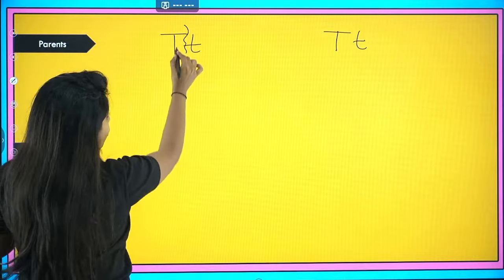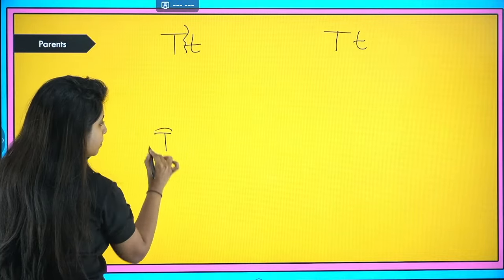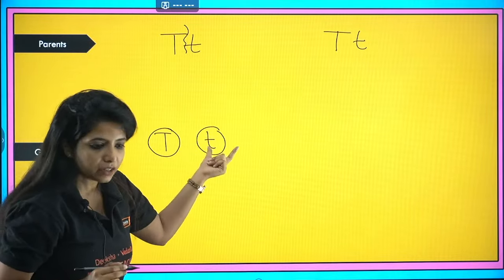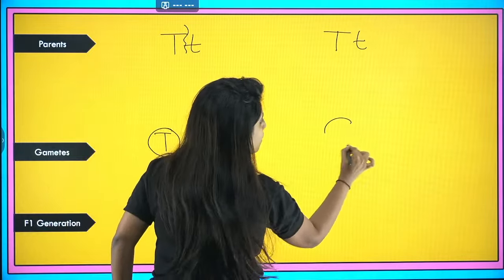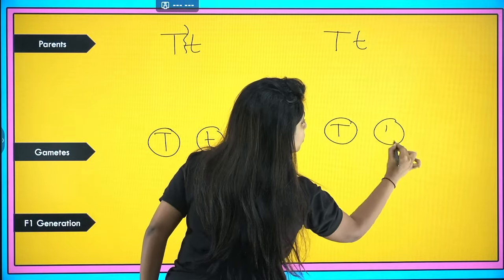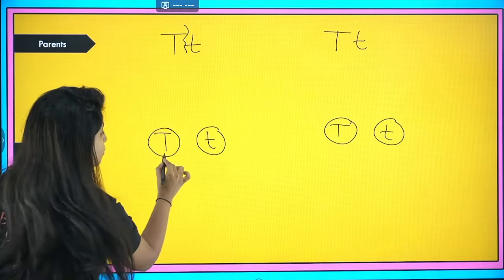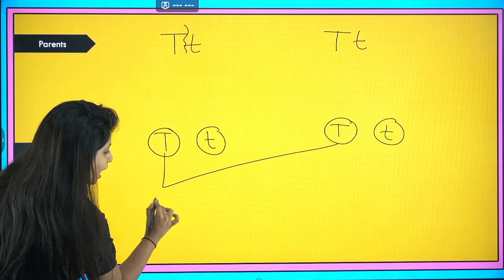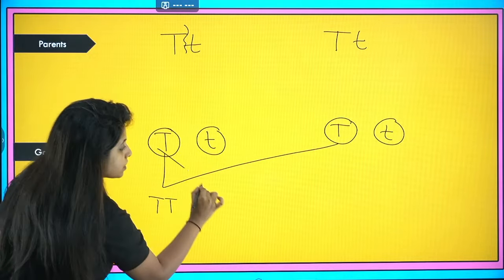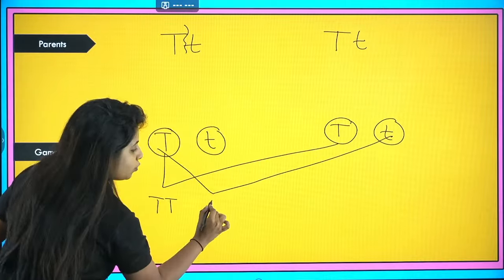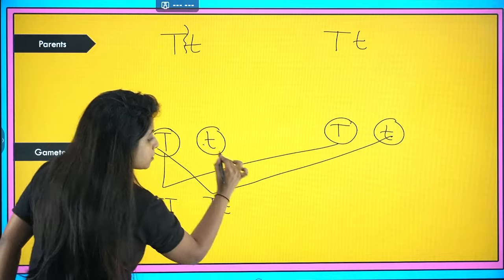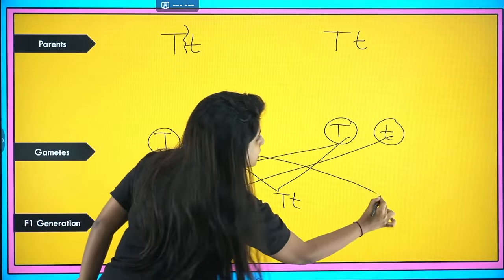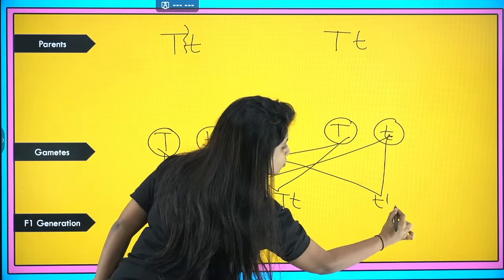Okay. So over here one came in. Either it can be capital T or it can be small t in a gamete. But only one can go in a gamete, right? Similarly here capital T can go or small t can go. Now imagine. Suppose this and this fused, you get capital T, capital T. Suppose this and that fused, you get capital T, small t. Suppose this and this fused, you get capital T, small t. Suppose this and this fused, you get small t, small t.